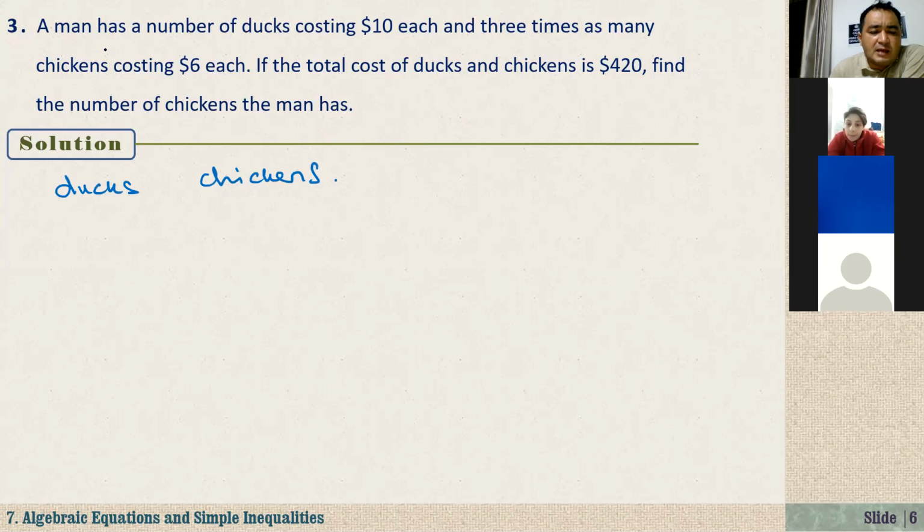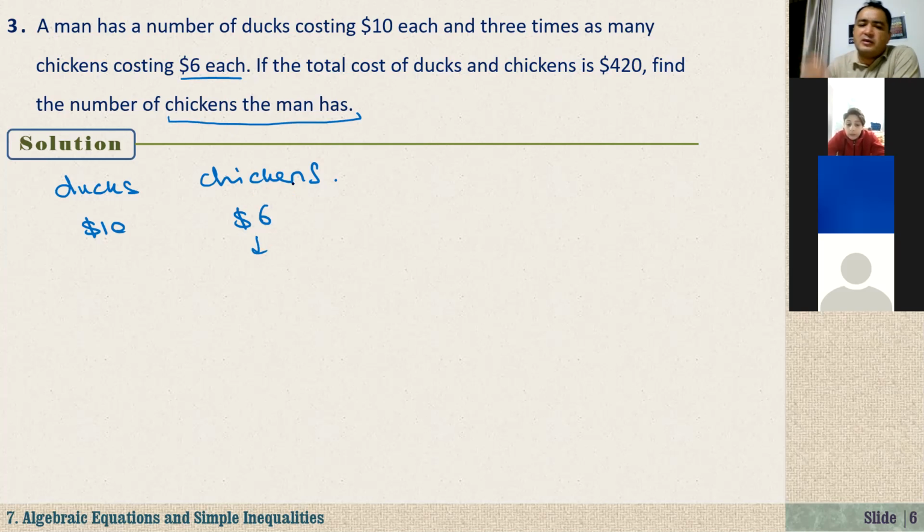In the question, it says that a man has a number of ducks costing $10. Each duck costs $10. And 3 times as many chickens costing $6. So the cost of one chicken is $6 because it says $6 each. Now, let's talk about the number. How many chickens do we have? In the question, it says find the number of chickens the man has, right? That's why I better denote the number of chickens by a variable. Let's say the man has n chickens.